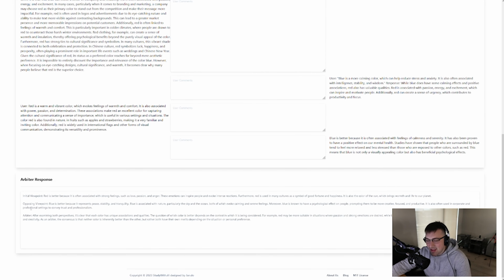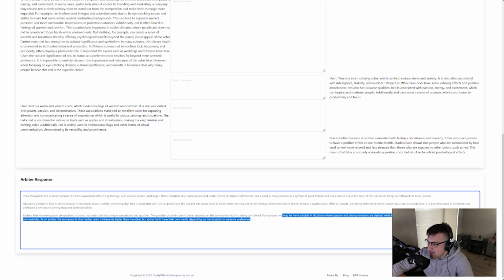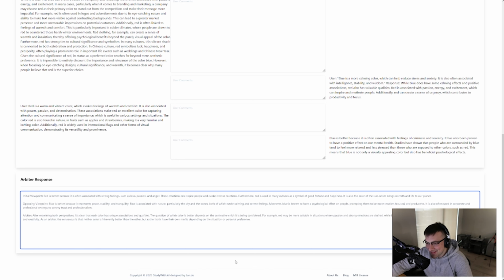But viewpoint and then opposing viewpoint, so it bundles down those viewpoints, and then the Arbiter comes in, examines both of them, and it's clear there are unique associations with qualities. For example, red may be suitable for emotions, and blue for tranquility and environment. As the Arbiter, the consensus is neither color is better than the other. So, I mean, this is working. I'll say it like that.